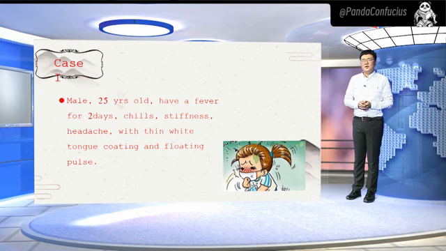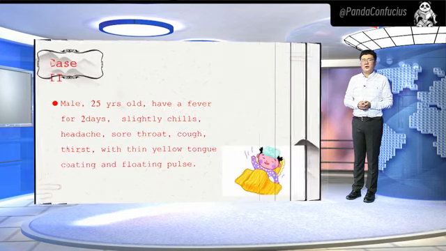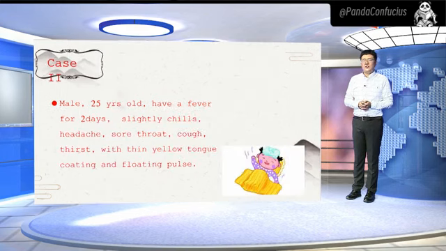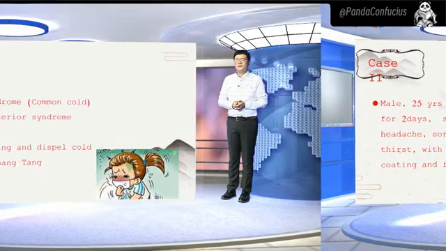A male patient, 25 years old, has had a fever for 2 days with chills, stiffness, headache, thin white tongue coating, and floating pulse. And next, also a male patient, 25 years old, has had a fever for 2 days with slight chills, headache, sore throat, cough, thirst, thin yellow tongue coating, and floating pulse.